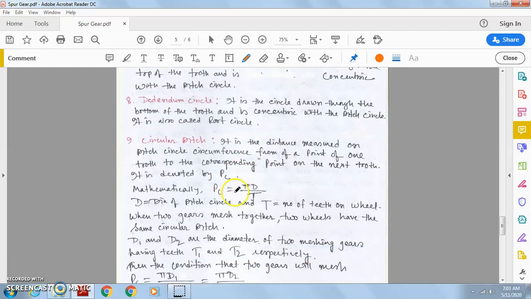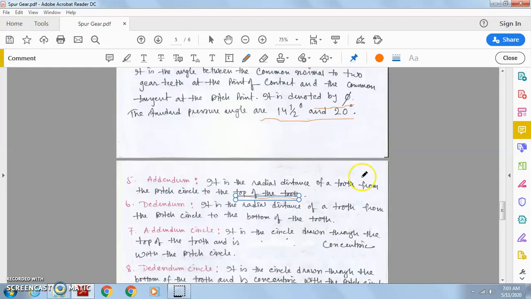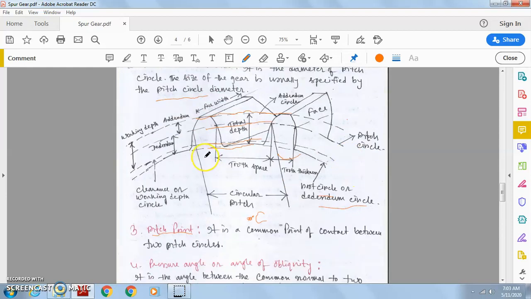Now what is circular pitch? Circular pitch is a distance measured on the pitch circle circumference from a point of one tooth to the corresponding point of the next tooth. Just look at this. This is the pitch circle. Now suppose this is a point of a particular tooth, and this is the corresponding point of the adjacent tooth. So the gap is known as the circular pitch.